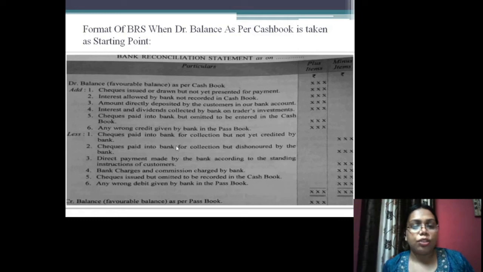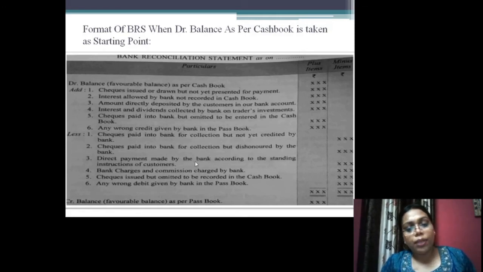Check paid into the bank for collection but dishonored by the bank. Now I have received a check from the third party. I have paid it into the bank, but due to some reasons or due to low balance of the third party, the check was dishonored. In this case, I have already increased the bank column of my cash book. Now I will have to reduce it because the check has been dishonored and no entry has been made in the passbook. The bank has not made any entry in the passbook because no amount was credited to my account. So I will deduct this amount from the cash book.